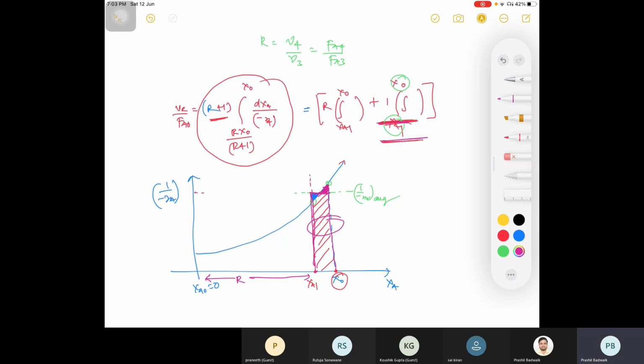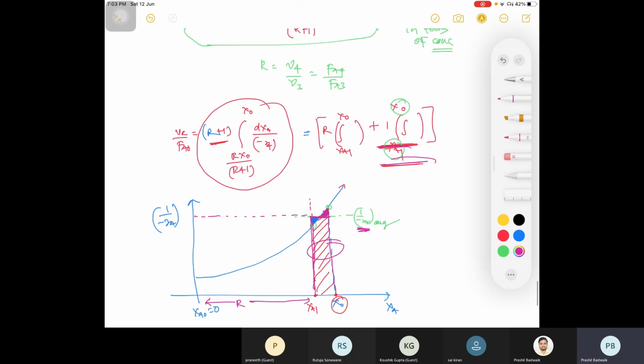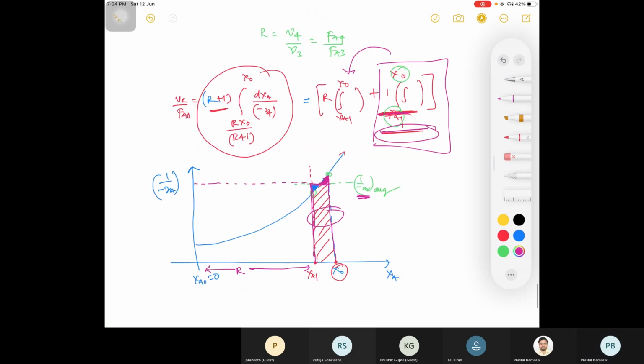So this is your entire area. If you are averaging it like this and drawing for the first curve, then R times of that value is your whole area under the curve, that is your VR divided by FA naught.